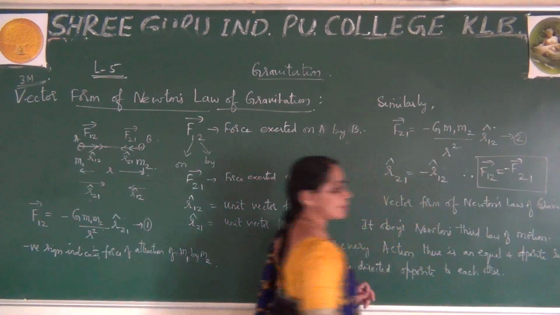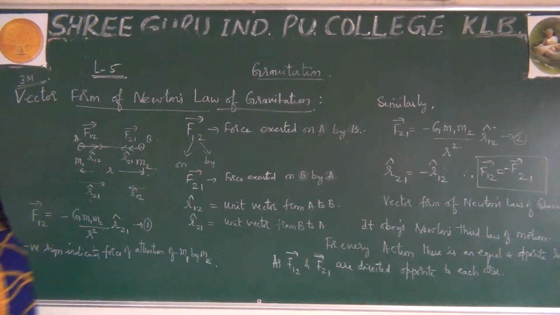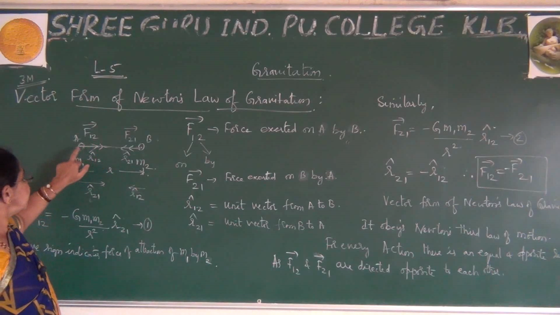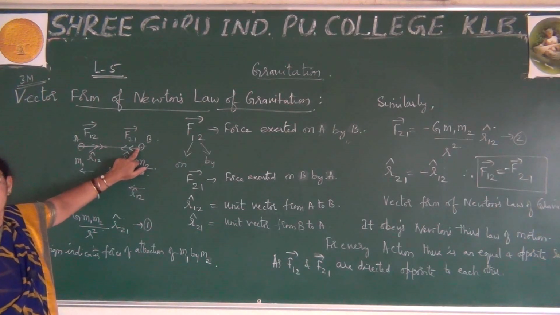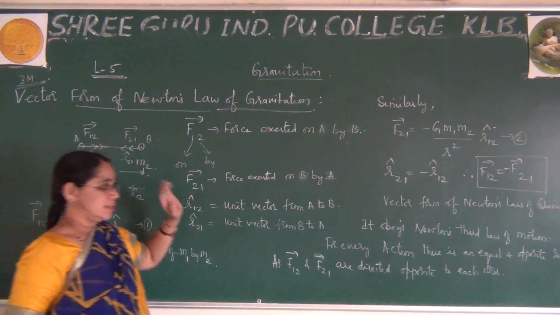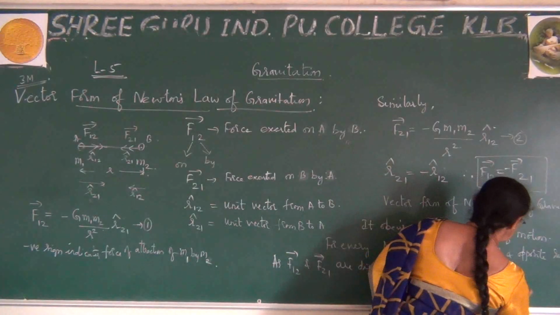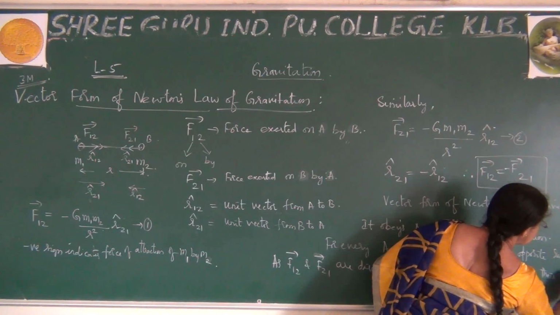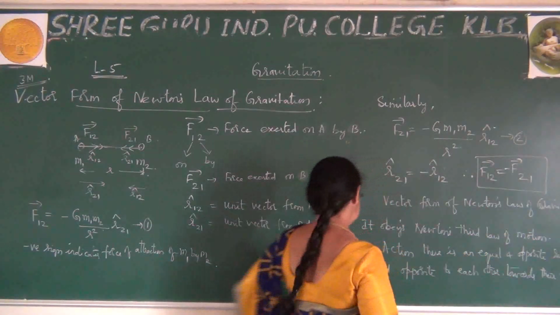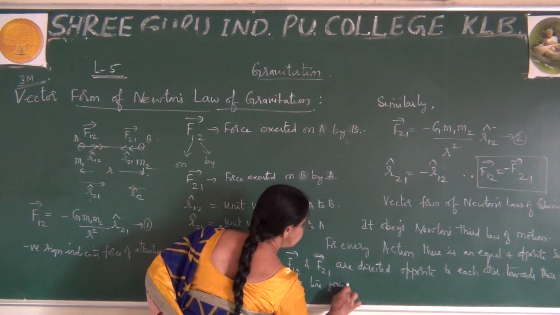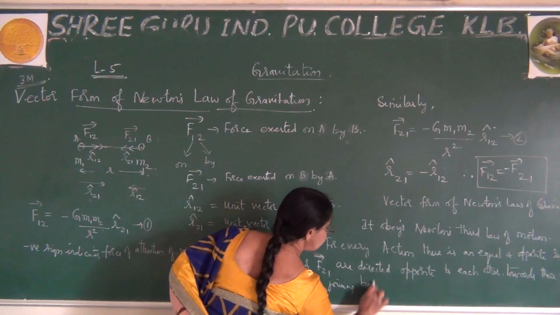Also, this F12 is directed towards the center of the other, and F21 likewise. So they are directed towards each other, towards their centers, that is, along the line joining between them.